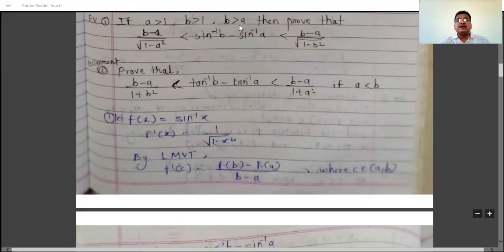So let f(x) be sin inverse x. In this second example, we define f(x) as tan inverse x. So in this example, define f(x) as sin inverse x.